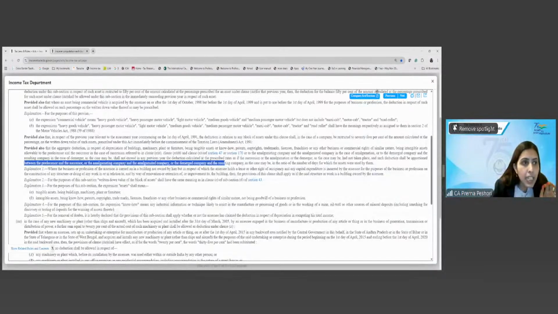This is basically implying that the depreciation which is there in the case of amalgamation, in the case of demerger, in the case of conversion of sole proprietary into company or conversion of company to the LLP, the depreciation shall be proportionally apportioned between the predecessor and the successor in the number of days. So just write down over here.